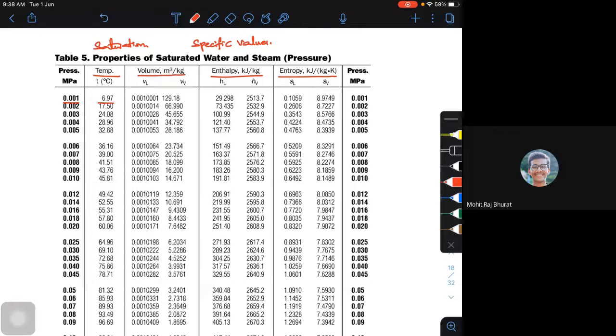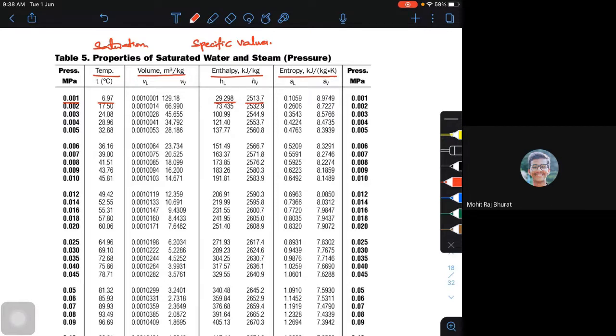And in some of the books I have seen, some of the steam tables, what they do is, at any given point, they give the difference of these things, the difference of Hv minus Hf, as Hfg or Hfv or something. So 2513.7 minus 29.298, they will give directly as the difference in the values.